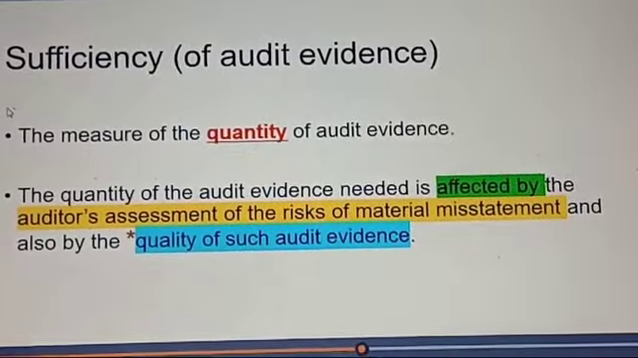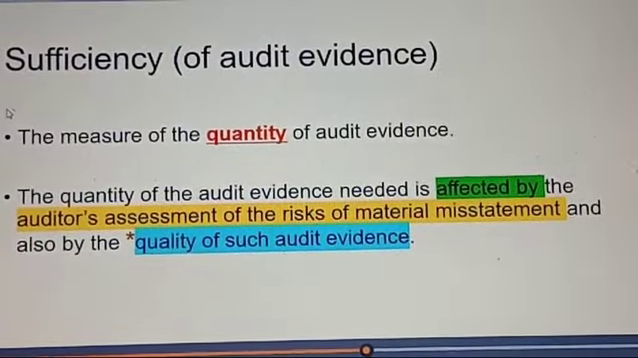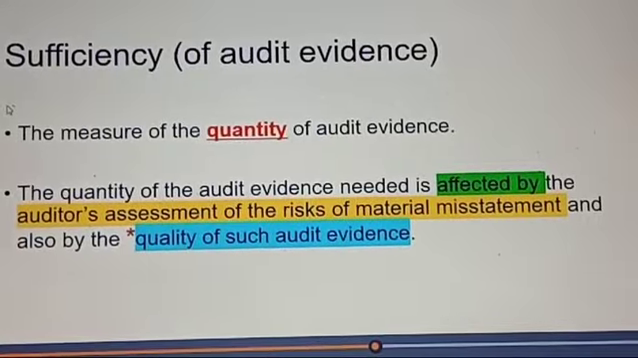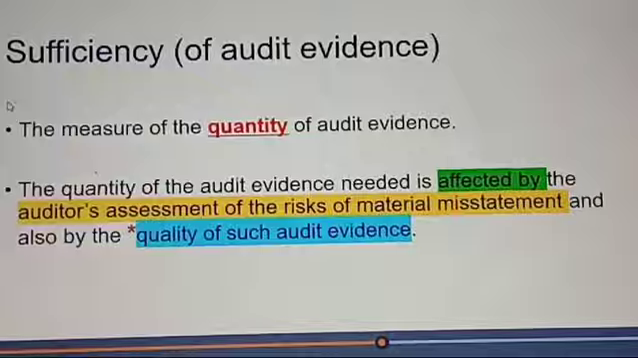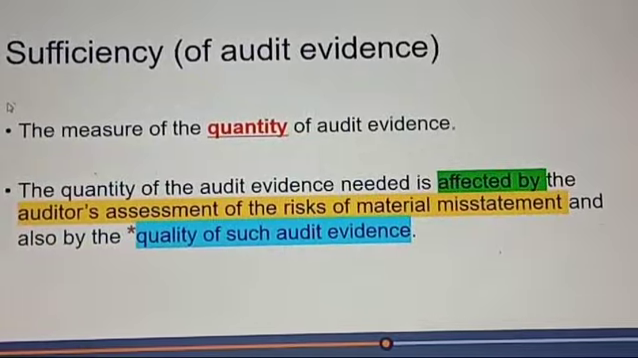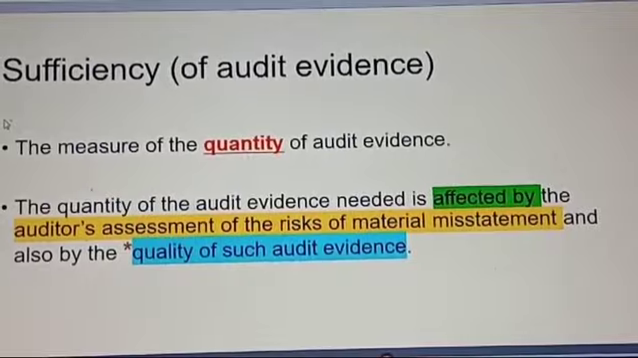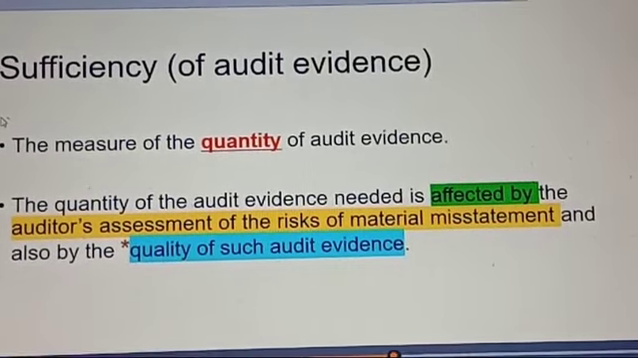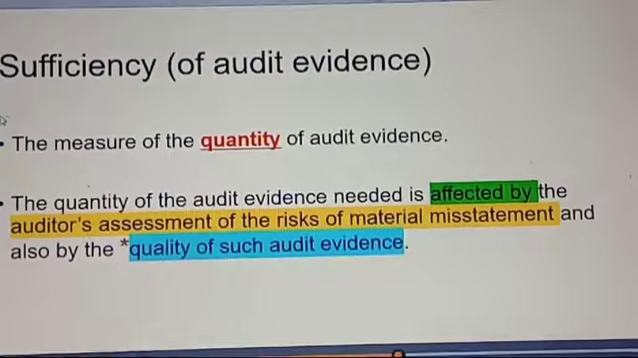What is sufficiency? Sufficiency is generally quantity. If the population of the auditor is high, we can draw the maximum quantity, the maximum audit evidence, to give our opinion on the financial statements. It is the measure of the quantity. Now what are the factors which affect the quantity? The factors can be the auditor's assessment of risk of material misstatement and the quality of audit evidence.